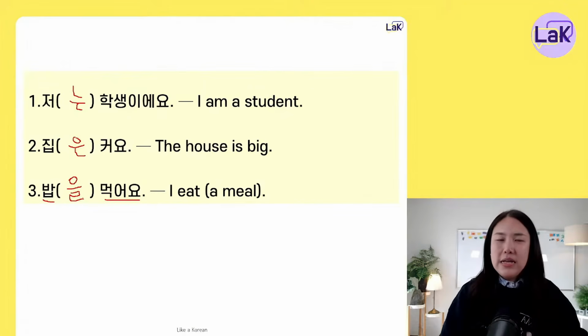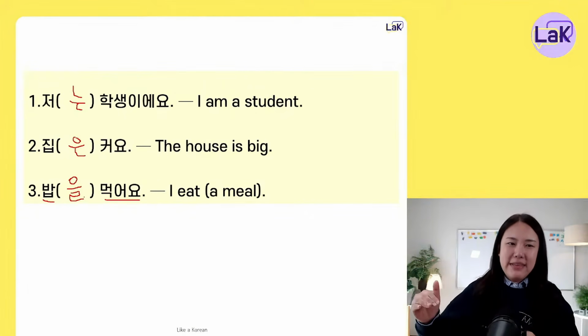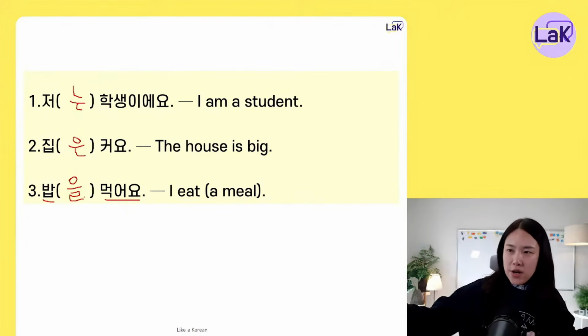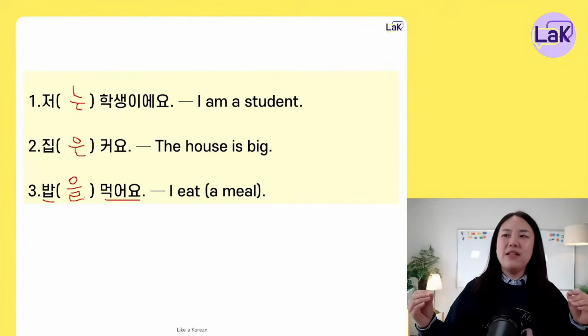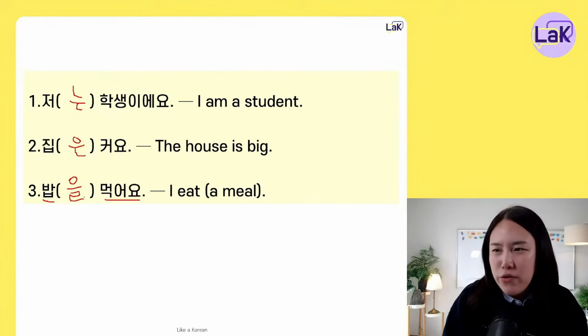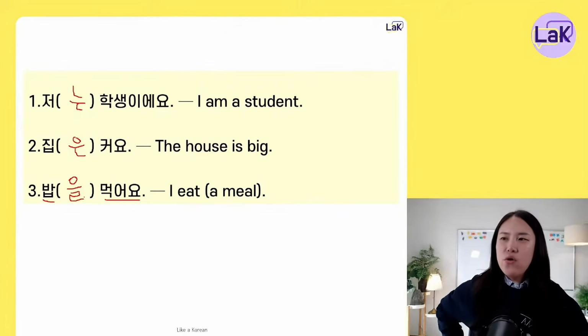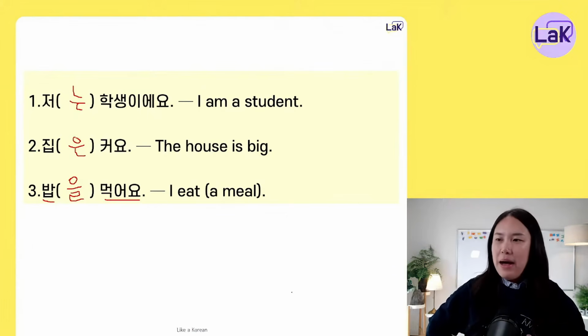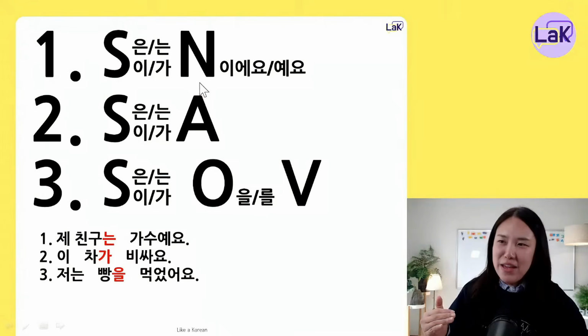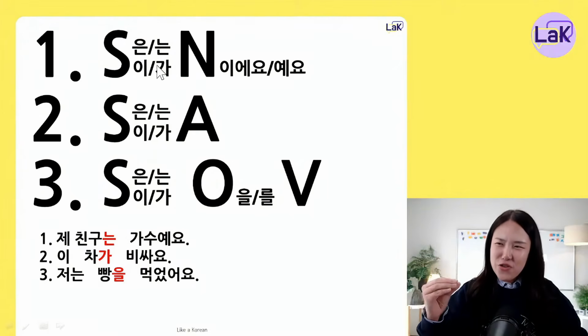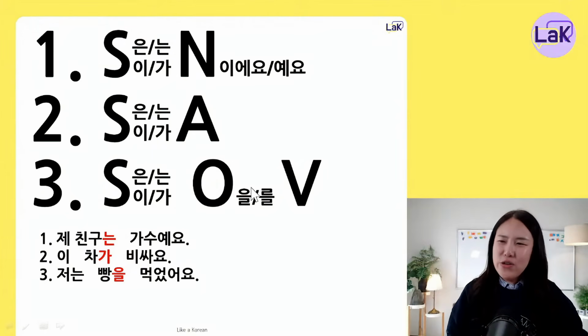밥을 먹어요. In these sentences, it's easy because they're short. But if the sentence becomes longer, it can be a little hard. Which particle do I have to use here? So today I'm gonna share with you guys how we can make it easier. Okay? 저는 학생이에요. 집은 커요. 밥을 먹어요. Okay, if you understand this sentence structure, you will know when to use 을을.